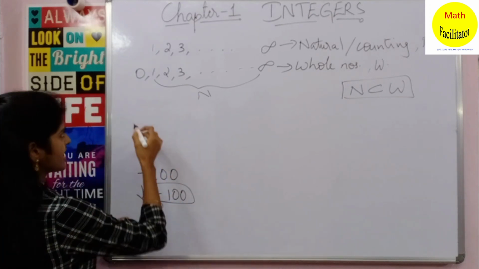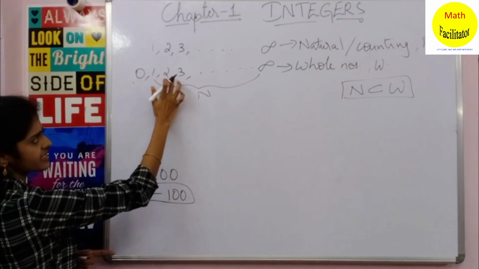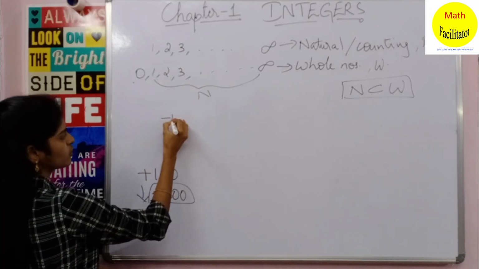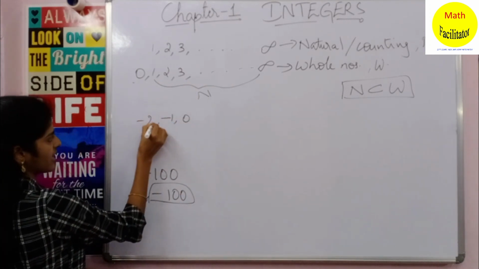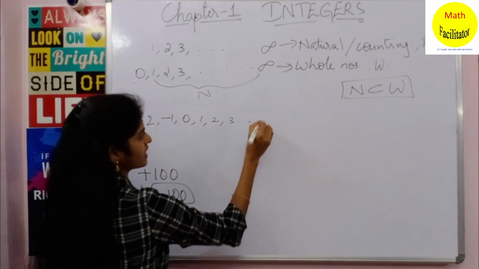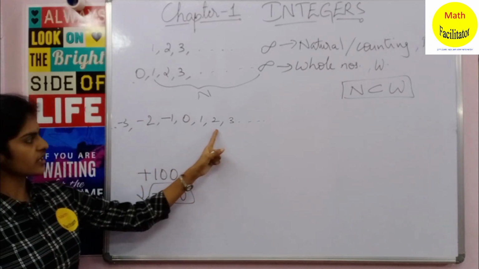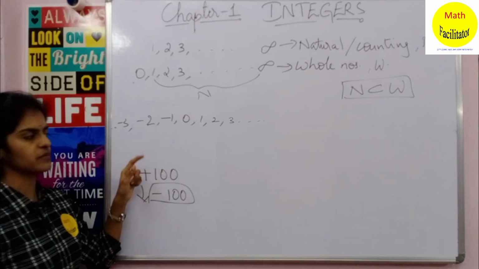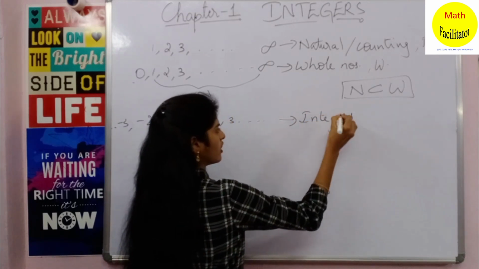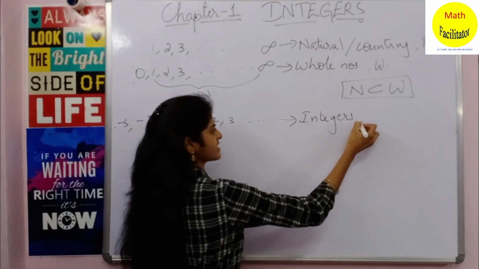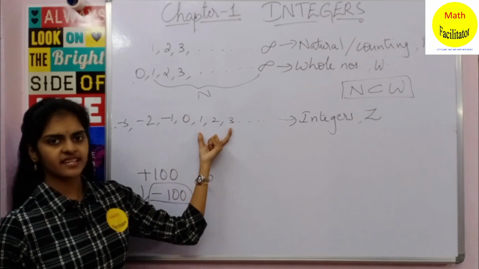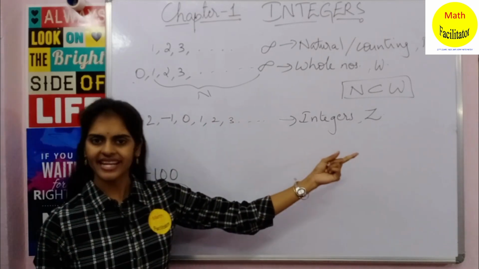Now you can see that all these are positive numbers and they are whole numbers. To this set, if I introduce negative numbers, minus 2, minus 3 and so on, this set of numbers is called integers. So whole numbers along with negative numbers are called integers. This is what you have learned in your class 6. And integers are denoted by the symbol Z. So positive numbers plus negative numbers gives you integers. Clear?